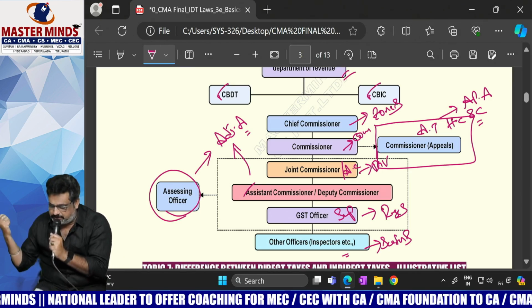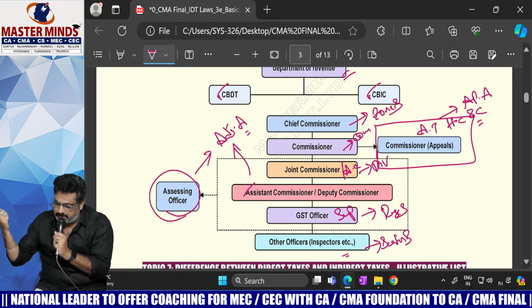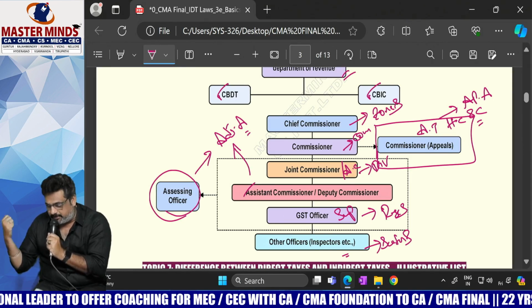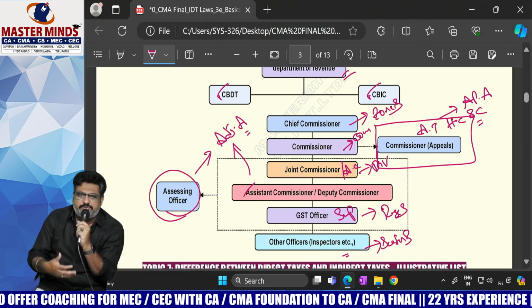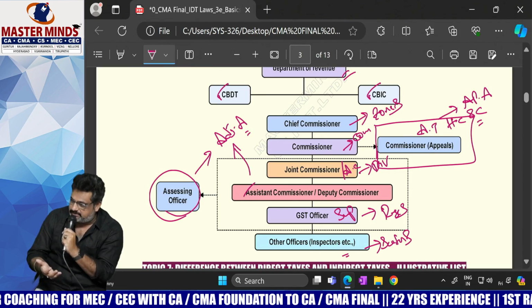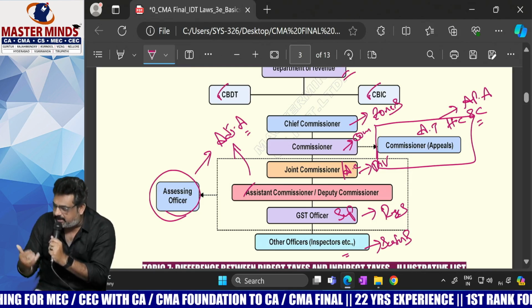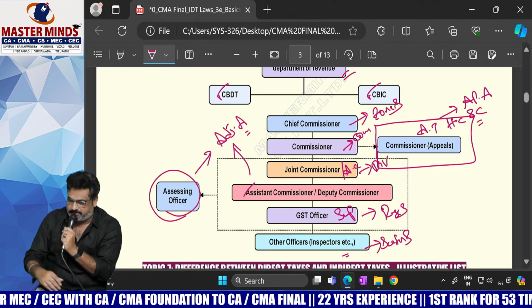Example: Commissioner Appeals, Appellate Tribunal, High Court, Supreme Court. These people are treated as appellate authority, and the departmental officers are known as adjudicating authority. That is a point you should remember.